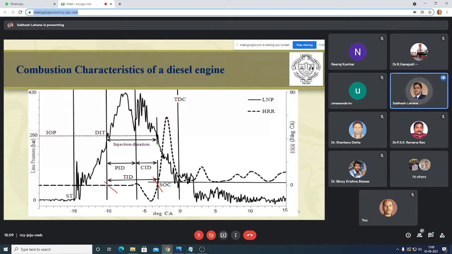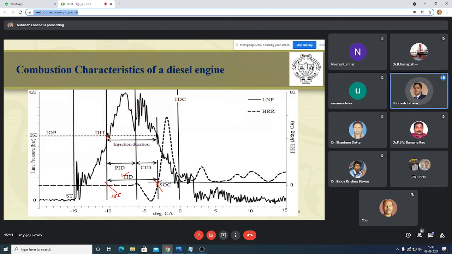This point is known as start of injection, SOI. It is also called DIT, dynamic injection timing. And this is the start of combustion. The time lapse between these two is known as ignition delay, ID, or total ignition delay. And total ignition delay comprises physical ignition delay and chemical ignition delay.